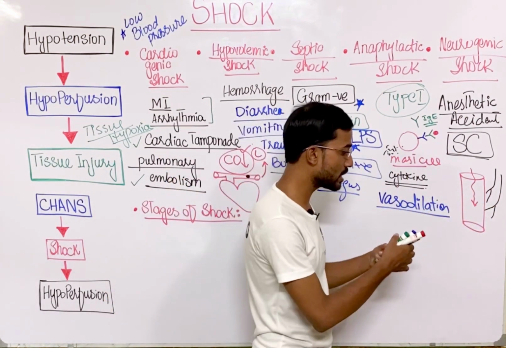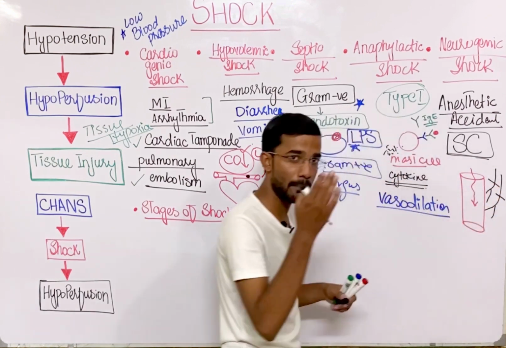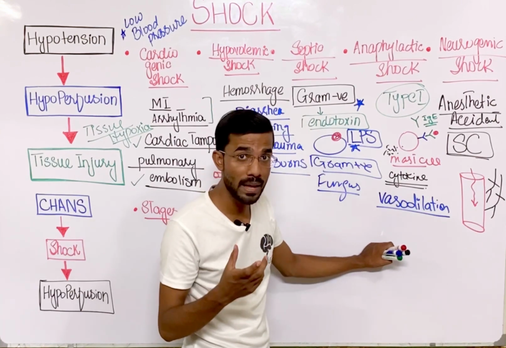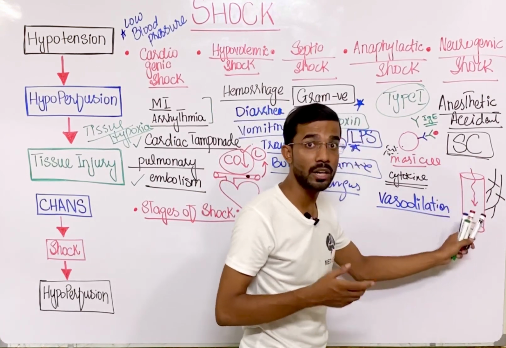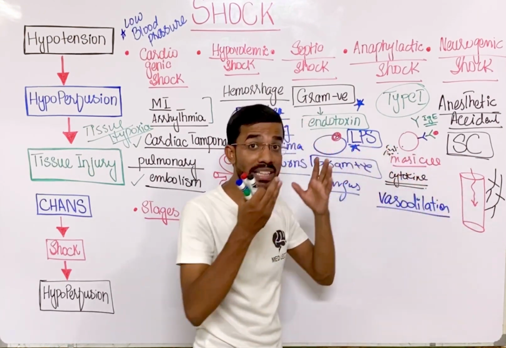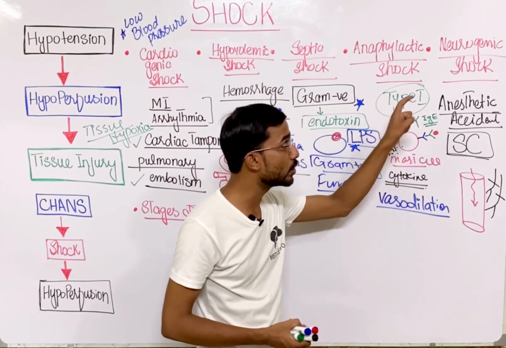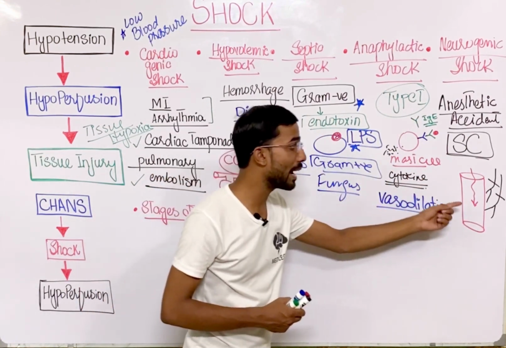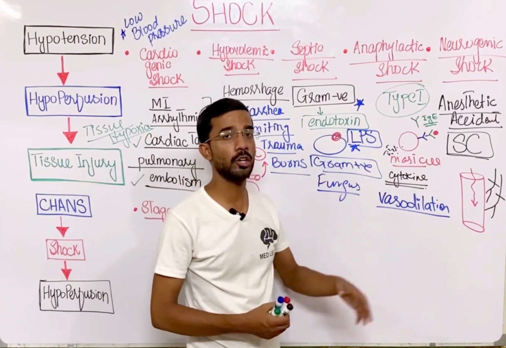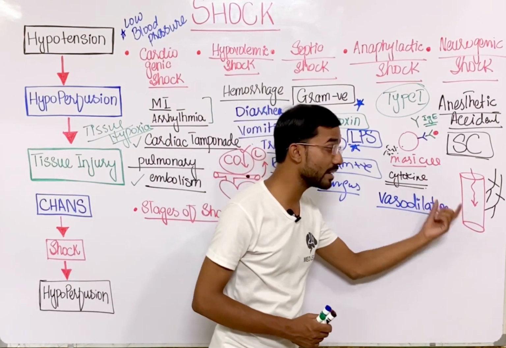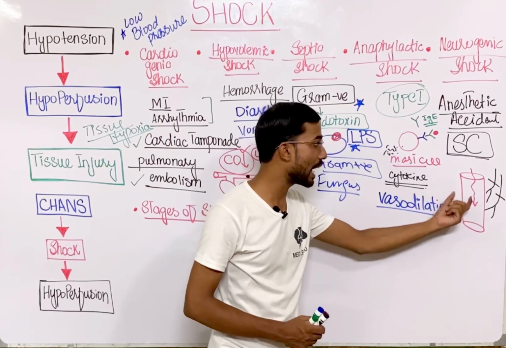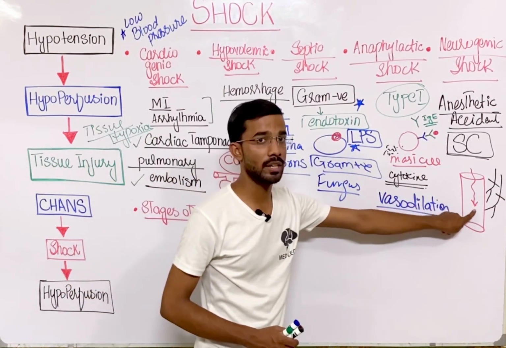Okay, when there is a cut or damage of the neuron, the muscle tone of the arteriole will be disturbed, and ultimately the blood pressure reduces in the blood vessels. So due to these reasons, the patient can go toward neurogenic shock. Proper blood cannot go toward the heart, and you will see a reduced cardiac output, and ultimately hypoperfusion. So here the reason is that when the nerve is damaged, muscle tone is disturbed or lost, and ultimately the blood pressure is reduced.